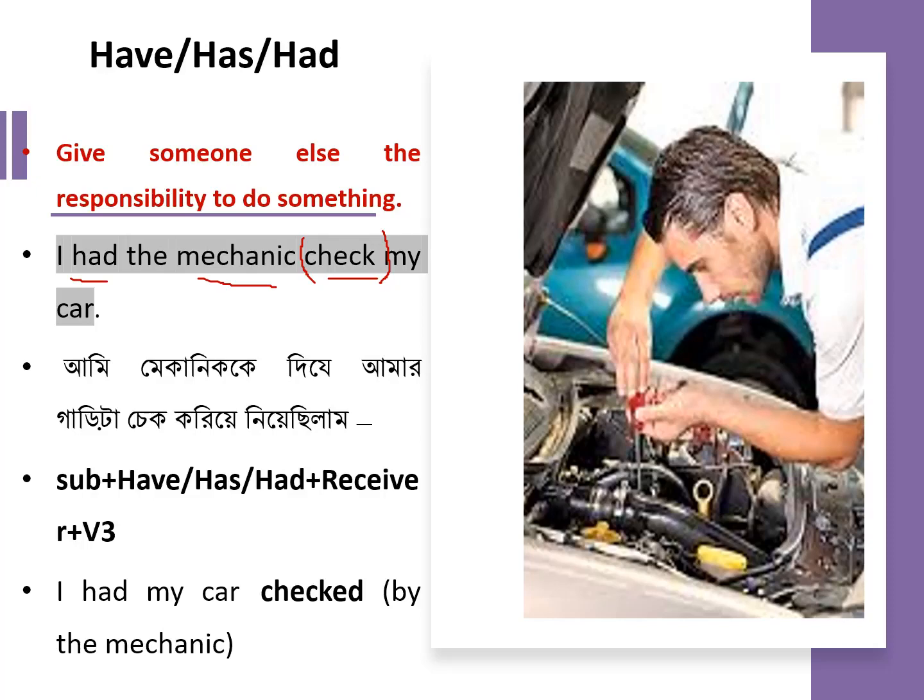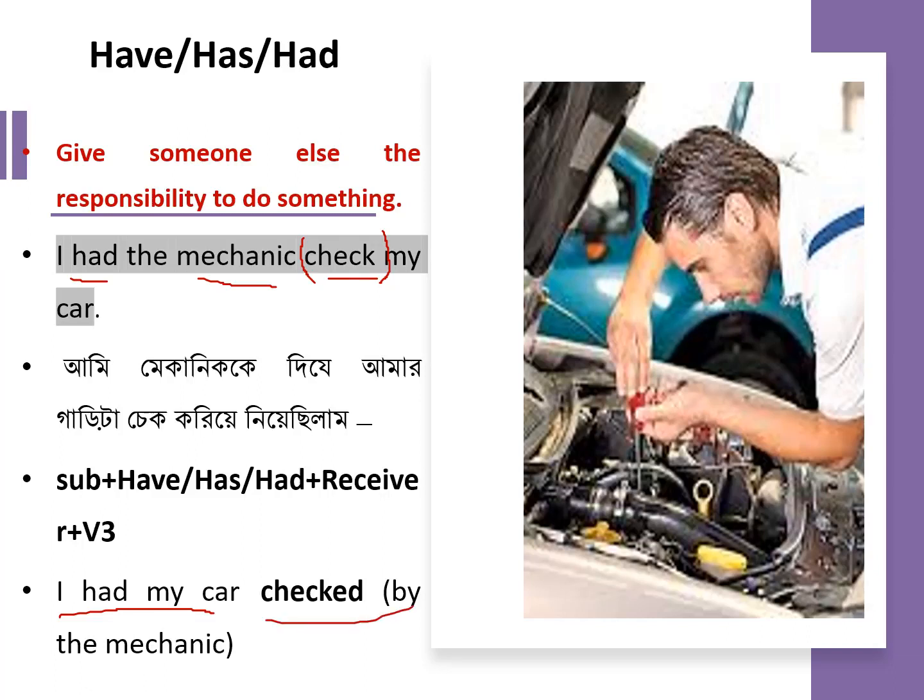So the second answer will be check. What form of check will be here? As I have already said, after make, help, have or let, we will use the base form of the second verb. So the base form of check is check. So the right answer will be: I had the mechanic check my car. Now look at the second sentence at the very bottom of the slide. I had my car checked. Here the answer is checked.